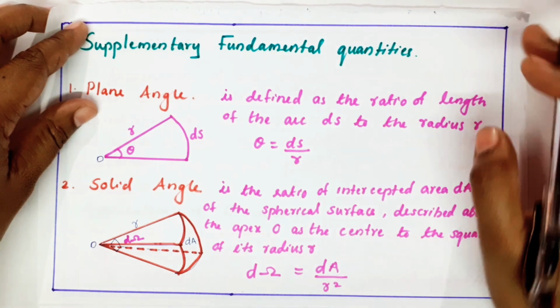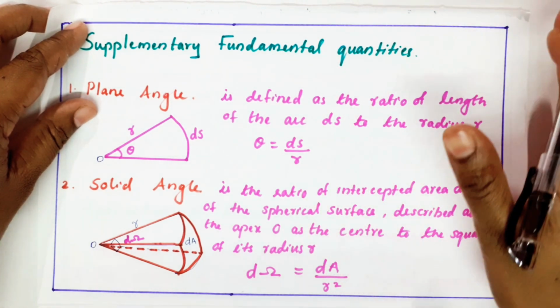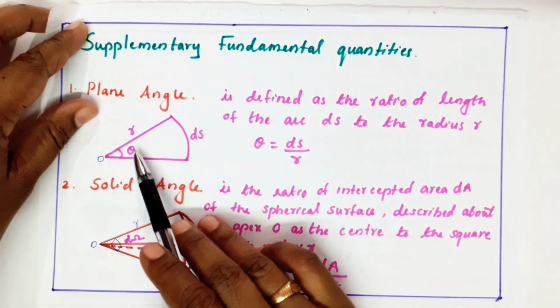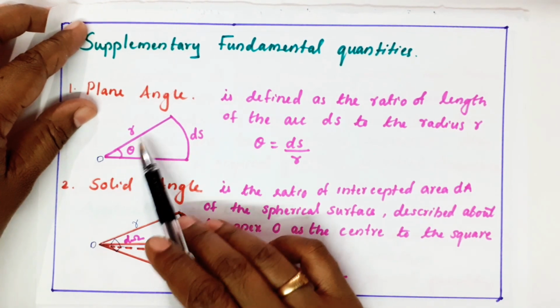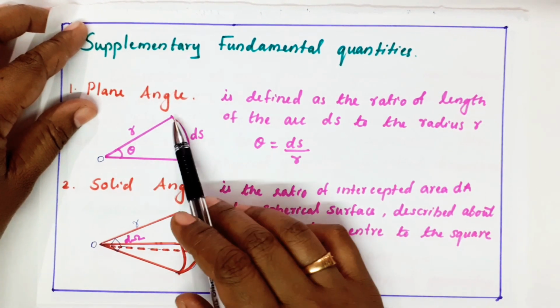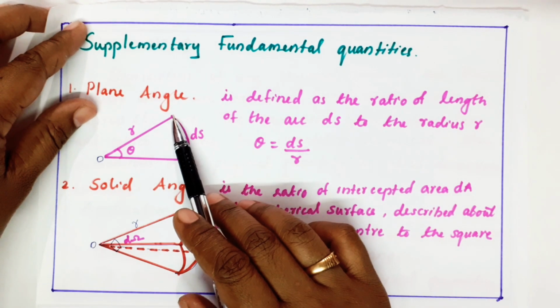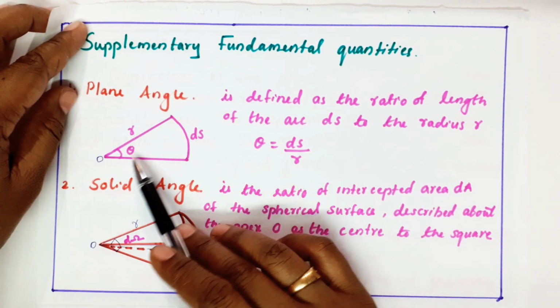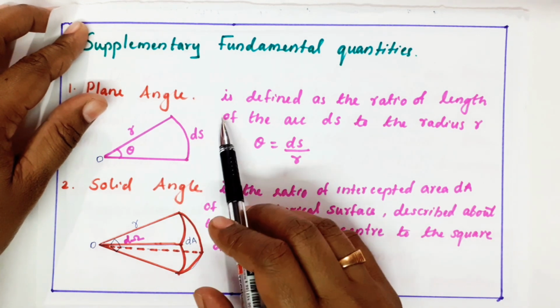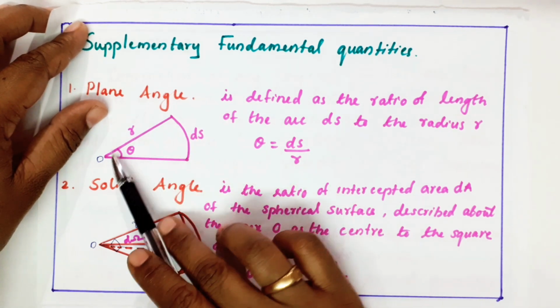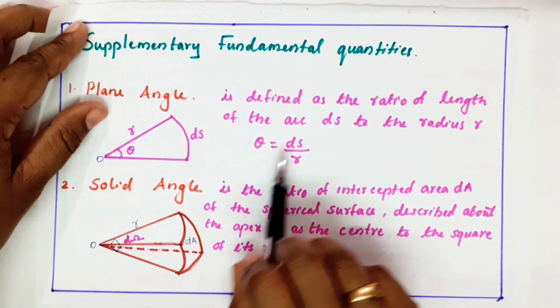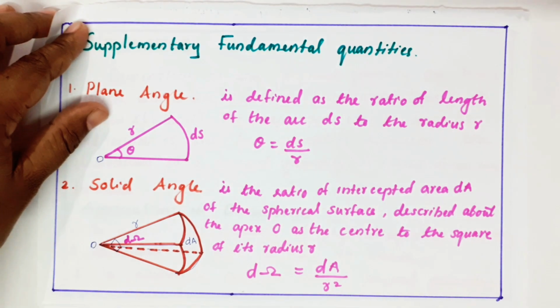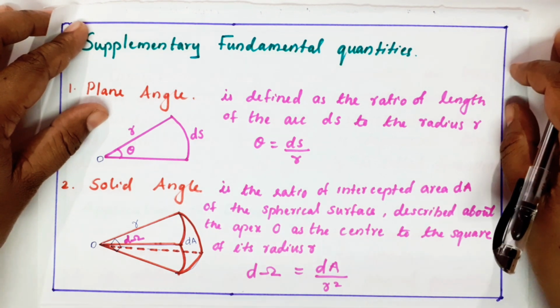Plane angle means the angle that we draw on a paper. You see here, this is the angle theta. Angle is equal to arc length by radius. Arc length is ds, radius is r. So it is defined as the ratio of ds by r, so theta equals ds by r, the ratio of the length of the arc ds to the radius r.